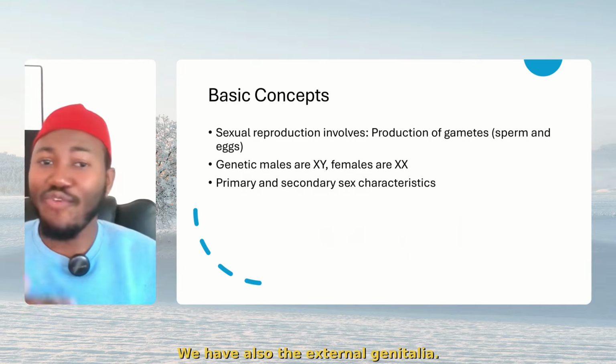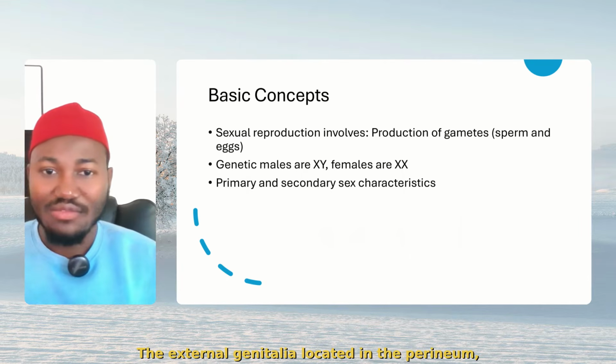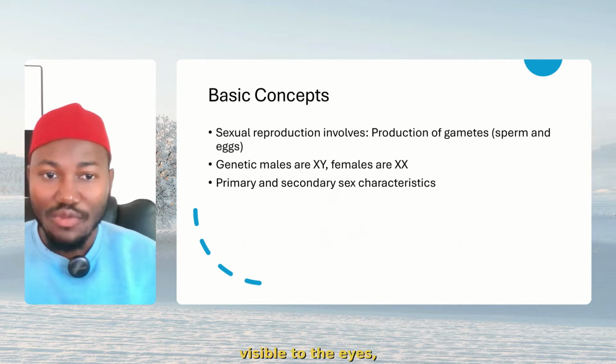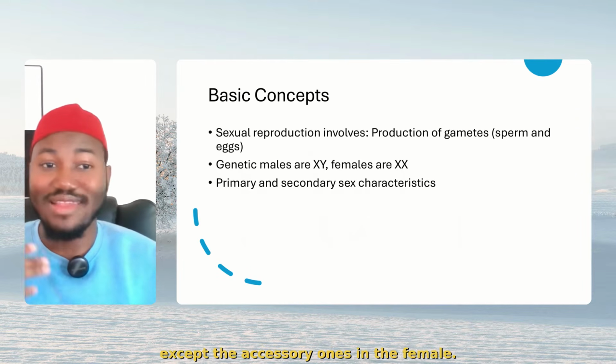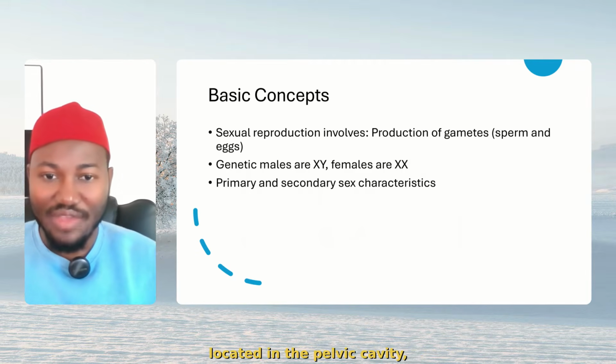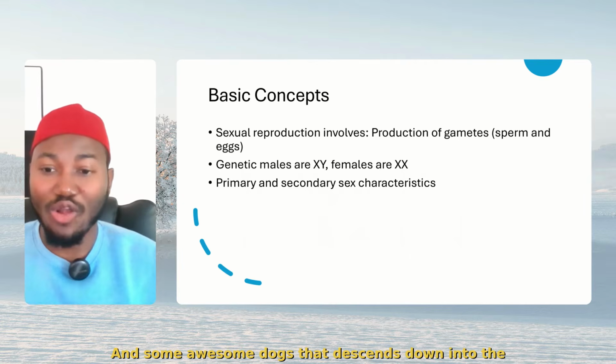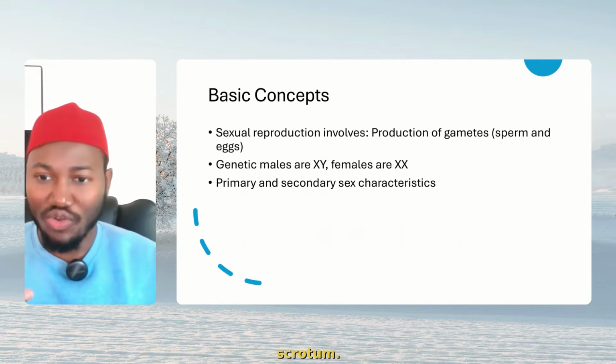Now, as an overview, we have also the external genitalia and the internal genitalia. The external genitalia are located in the perineum, visible to the eyes, most of them, except the accessory ones in the female. While the internal genitalia are located in the pelvic cavity. The only exception is the testes and some ducts that descend down into the scrotum.